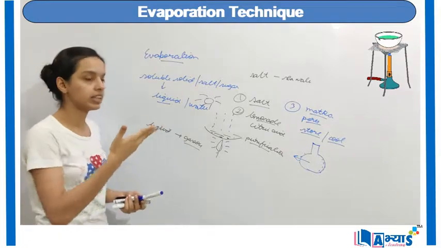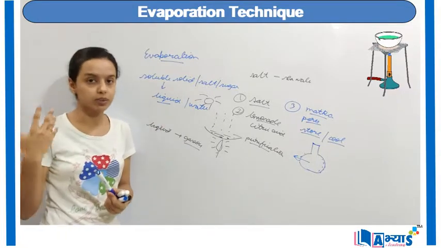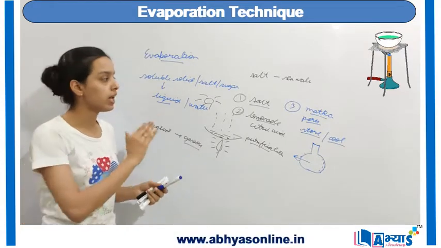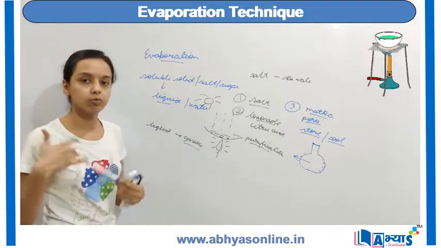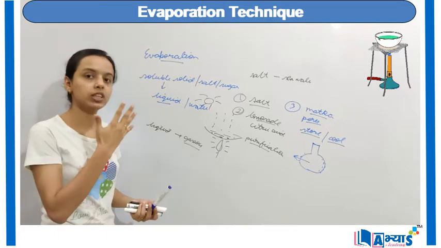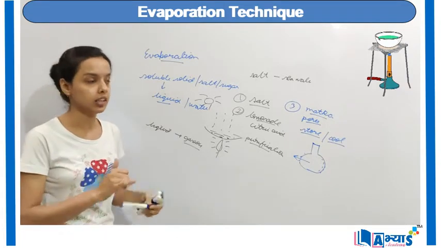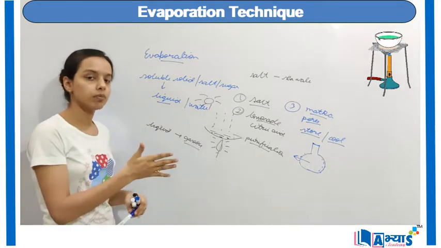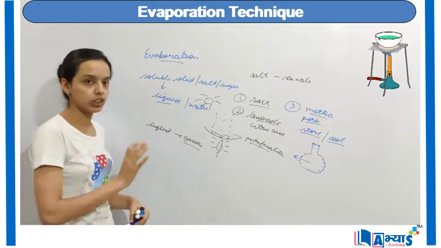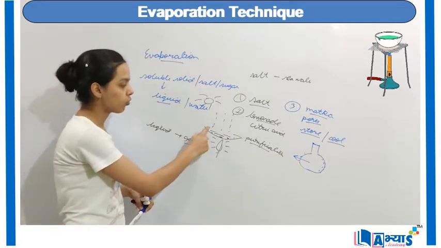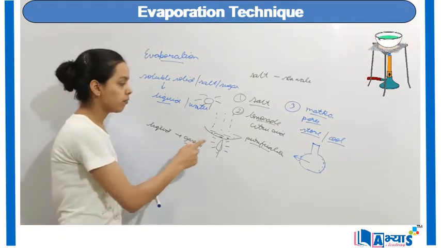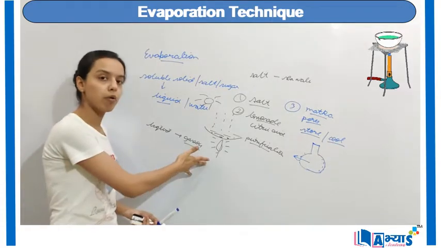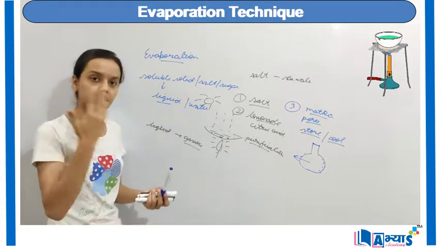We have discussed various applications, like getting salt from seawater, and getting the citric acid from lemon juice. Then we discussed the matka, and how evaporation keeps the water cool inside that instrument. Then we discussed what evaporation actually is: the process of changing from liquid to the gaseous state. Also, we discussed how we can get salt from seawater by heating the mixture, either with the help of a burner or in direct sunlight.